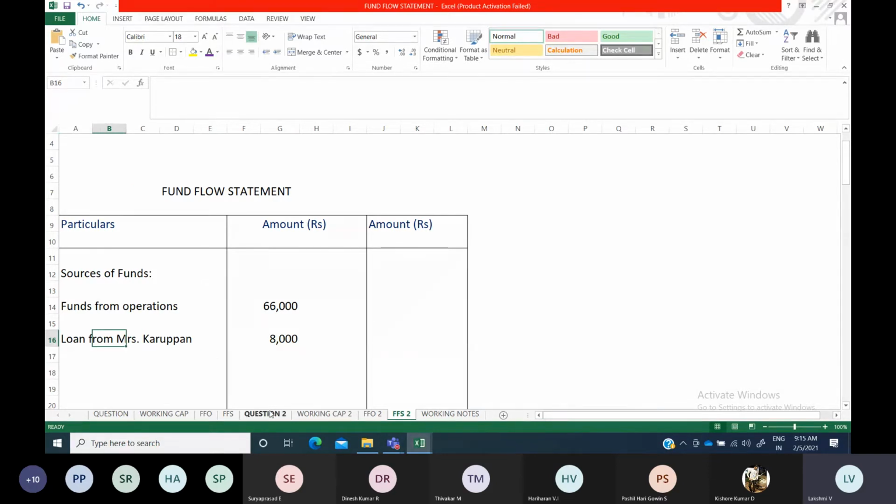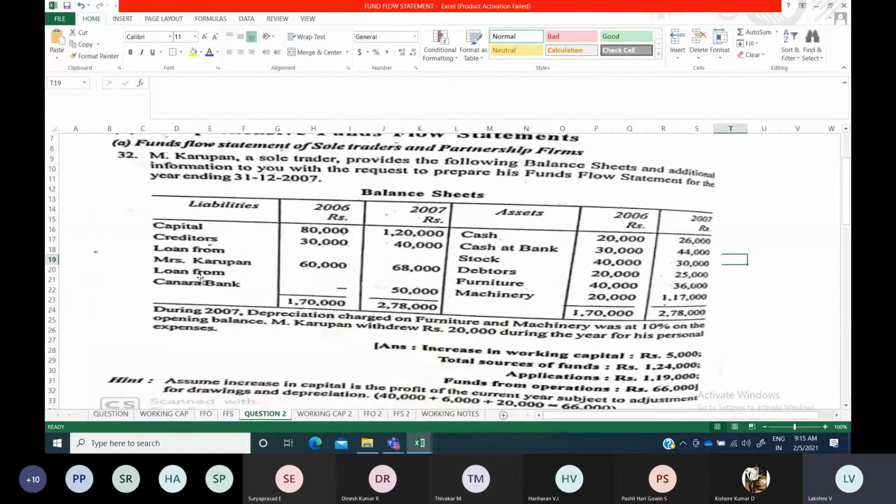Okay. So moving to the other one, loan from Canara Bank. So it was not there. Now it is there, which means you have borrowed. Previously it was 0, you didn't have a loan. Now 50,000 you have borrowed. When you borrow, it is an inflow. It is coming into your business. Fund is coming into your business. So it comes under sources of funds. If 50,000 is here and here it is nil, it means 50,000 you have repaid. Now nothing. So you have to show it under repayment of loan, application of funds, 50,000.